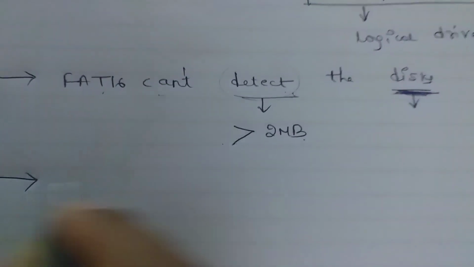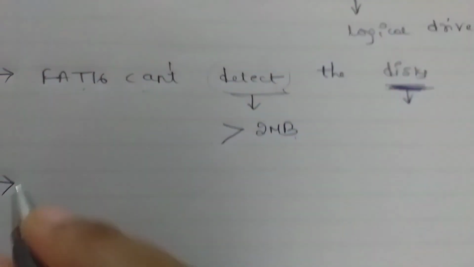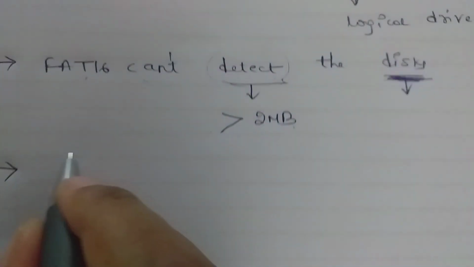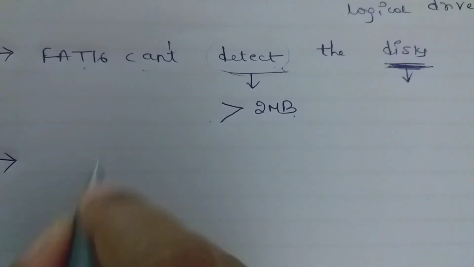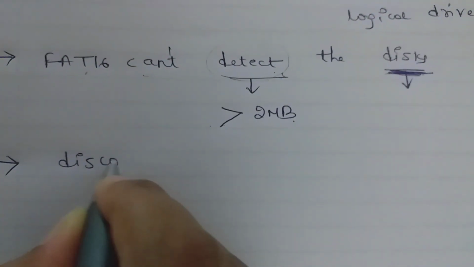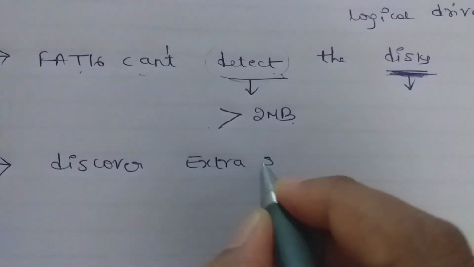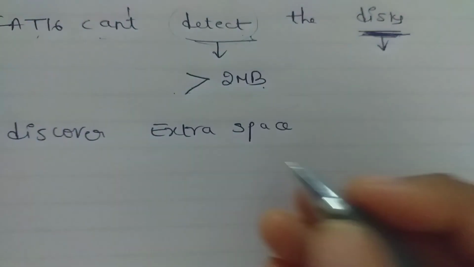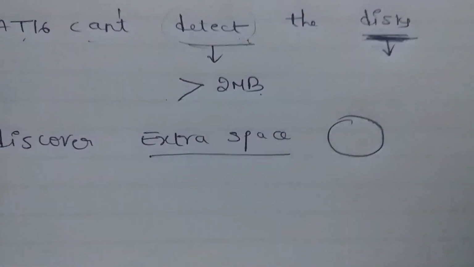For example, in case we have to detect any fault, we have to discover any extra space in a disk. We take one disk and discover the extra space in that particular disk.